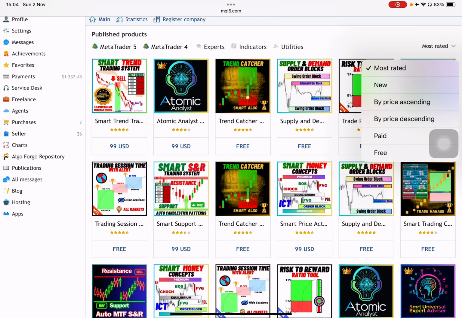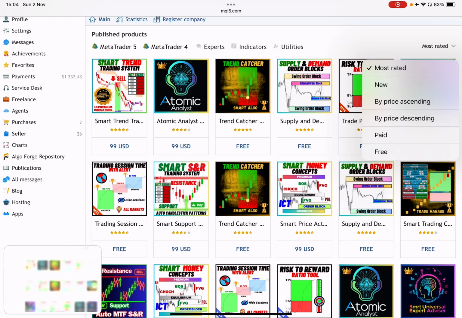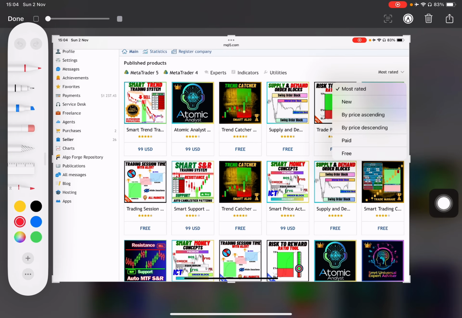You see this button right here? If you click on it, what you're going to see is a filter. And using this filter, you can basically scroll through the free products or select or deselect the free products from the paid products. And this way you can have a much cleaner view of what I'm offering. Basically, the high quality products that professional traders use, or the pro setups, are the paid products that I have here.